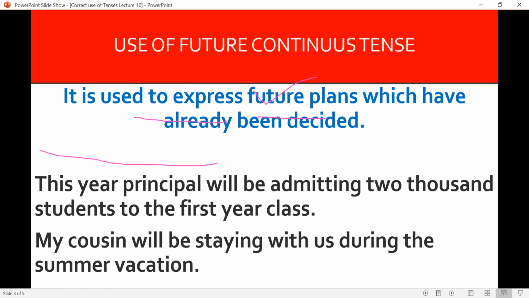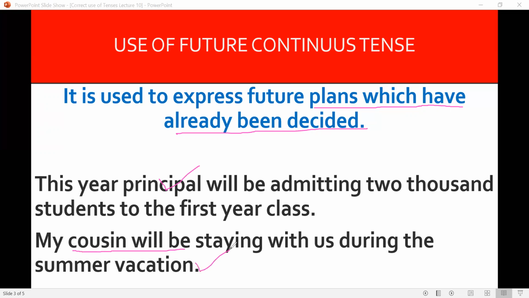Future continuous also expresses plans which have already been decided. Plans which we have made and we have taken decision to fulfill these plans. This year, principal will be admitting 2000 students to the first year class. It has been planned that this year 2000 students will be admitted. My cousin will be staying with us during the summer vacation. It has been planned that his cousin will come and stay with him in the summer vacation.